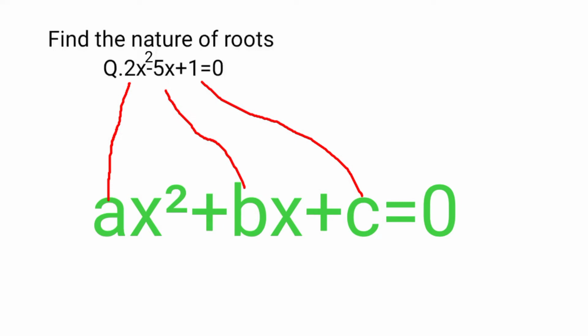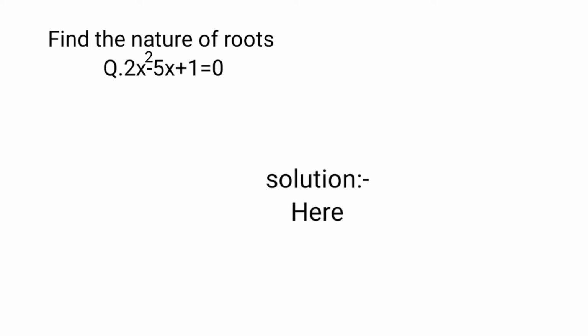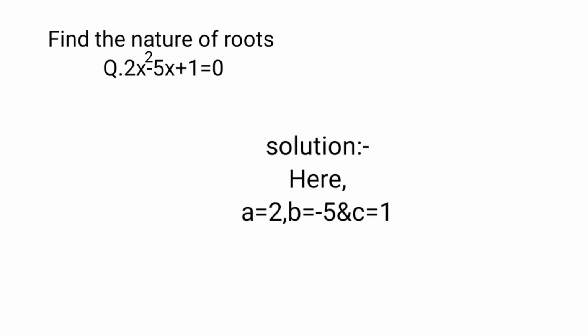Here a is the coefficient of x², b is the coefficient of x, and c is the constant term. So here a will be 2, b will be −5 and c is equal to 1.